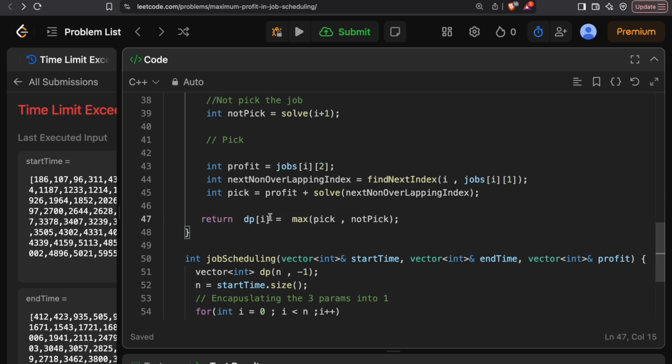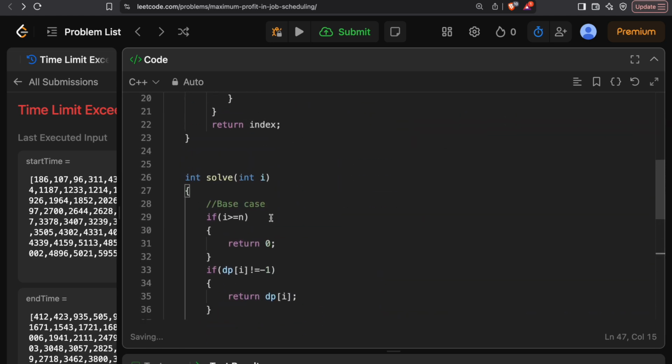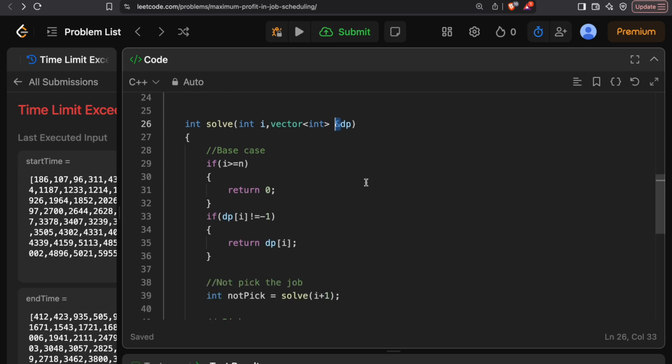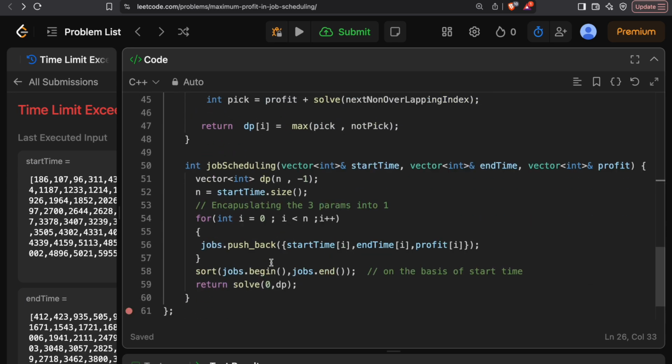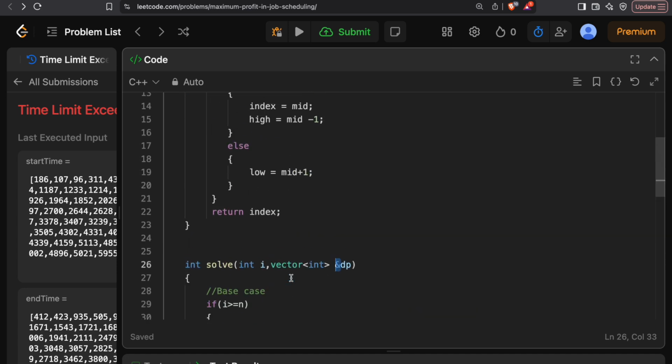return over here. The main thing is to pass that in by reference over here, because if you're not passing that by reference, you're basically having the stack values of that, the same amount would be used. So there's no point of using dp over here, because it will create that many copies and that many recursion calls will be used, so nothing would be stored. I think we are good.